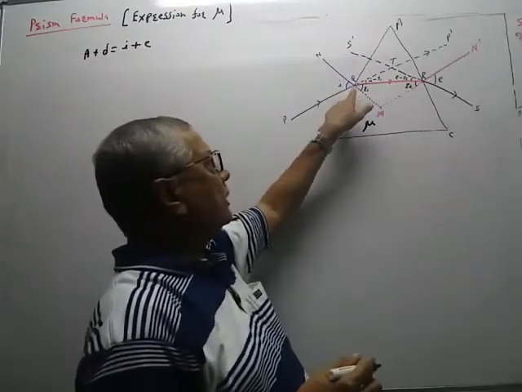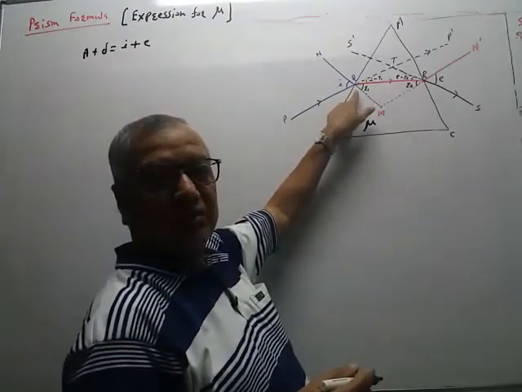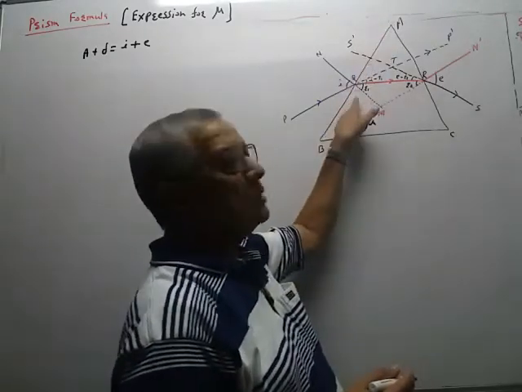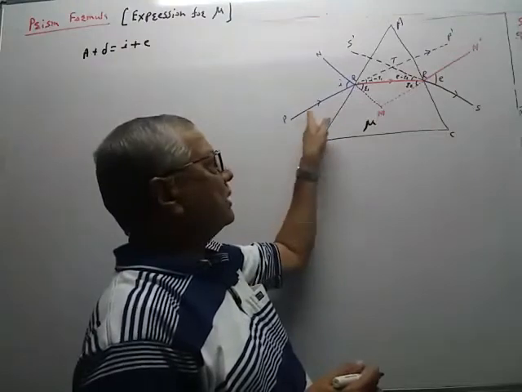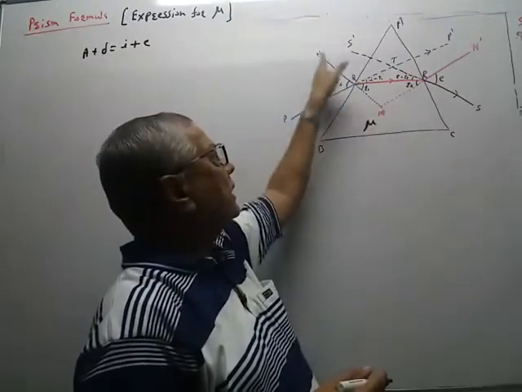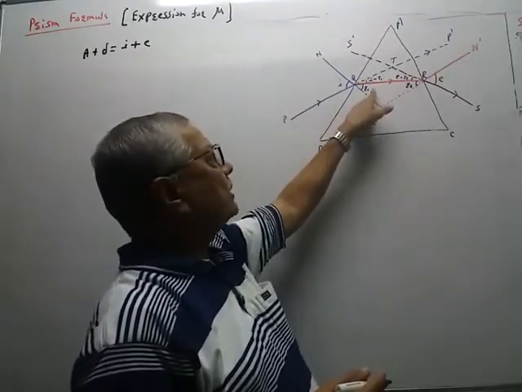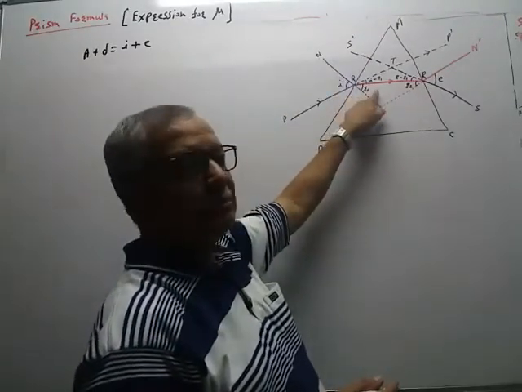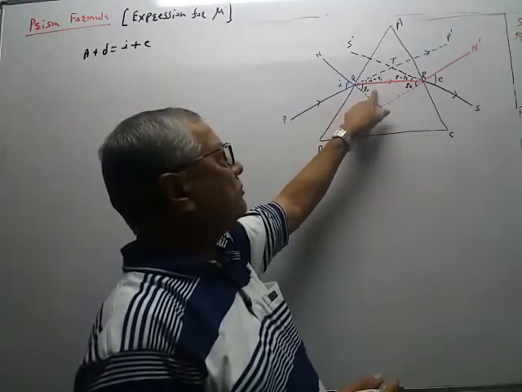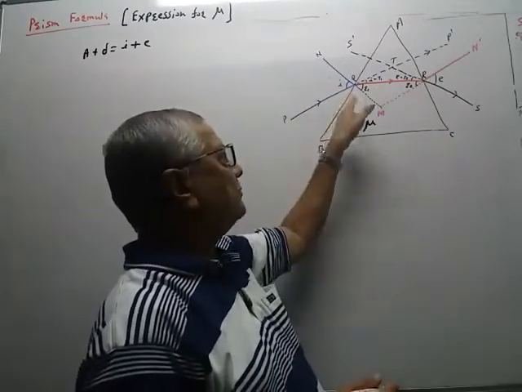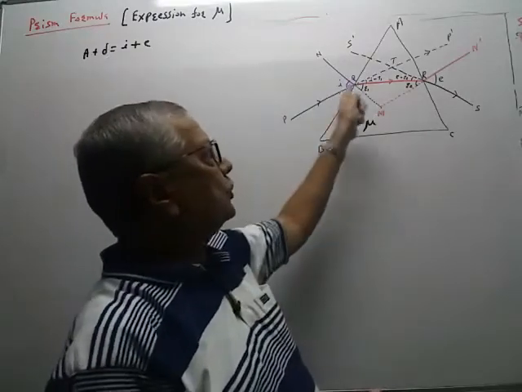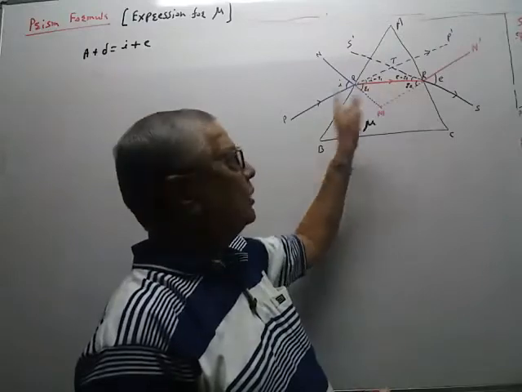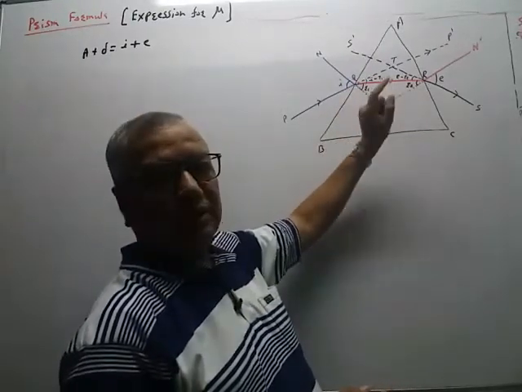But due to the prism at point Q, the first refraction will take place on the surface AB. The ray of light passes from air to glass, rarer to denser medium. It will bend toward the normal. So R1, the angle of refraction, is less than I, because this is the angle in the denser medium. So R1 is the angle of refraction at the first refraction at point Q. Now QR is the ray after refraction, therefore it is called the refracted ray. PQ is the incident ray, QR is the refracted ray.